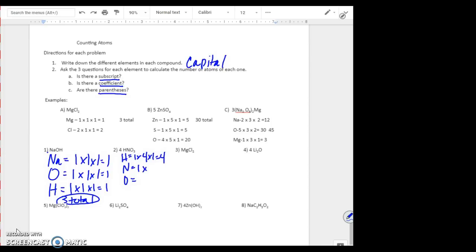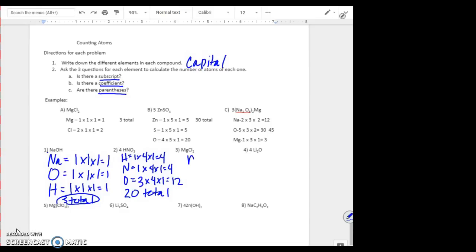For nitrogen, there is no subscript. There is a coefficient of 4, and there are no parentheses. So we also have 4 nitrogens. Oxygen does have a subscript of 3, so we're going to multiply that times the coefficient of 4 times 1 for no parentheses, giving us 12 oxygen atoms. So we have a total of 12 plus 4 plus 4, which would be 20 total atoms in this molecule.